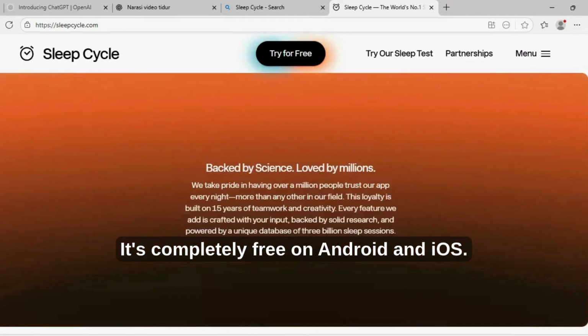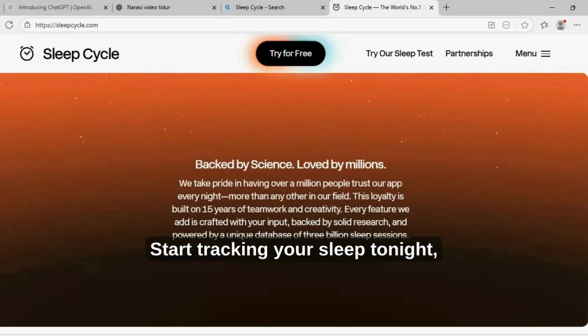It's completely free on Android and iOS. A quick and easy way to create WhatsApp stickers in seconds.